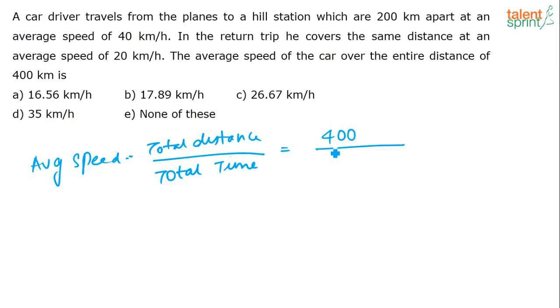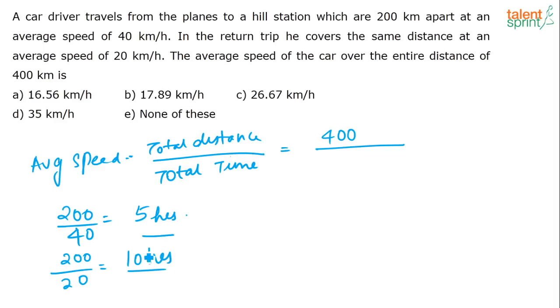For his upward journey, what is his time taken? For the upward journey he takes 200 by 40, correct? 200 kilometers at 40 kilometers per hour. How much will he take? He will take 5 hours, correct? Similarly, the downward journey is 200 by 20, so he will take 10 hours. So his total time taken will be 10 plus 5, that is 15.